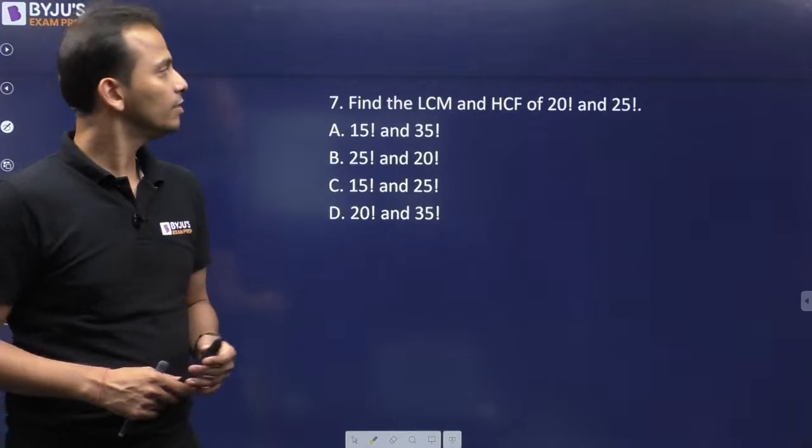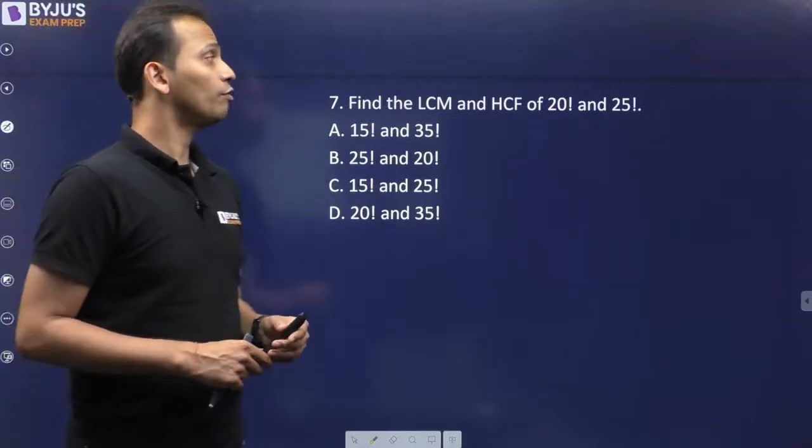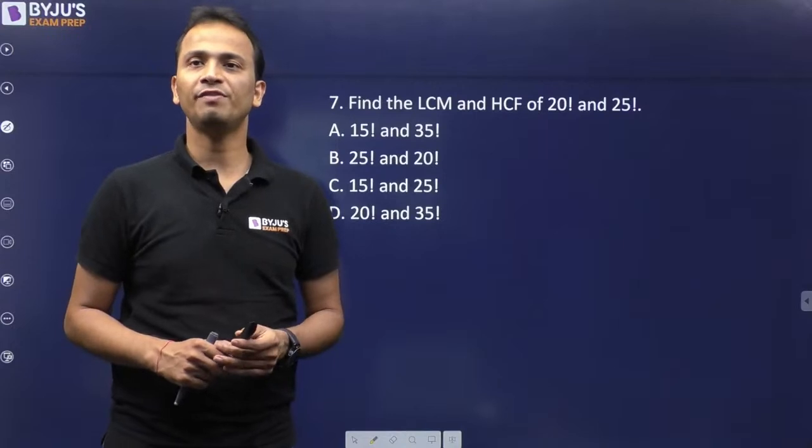Question number 7. Find the LCM and HCF of 20 factorial and 25 factorial.